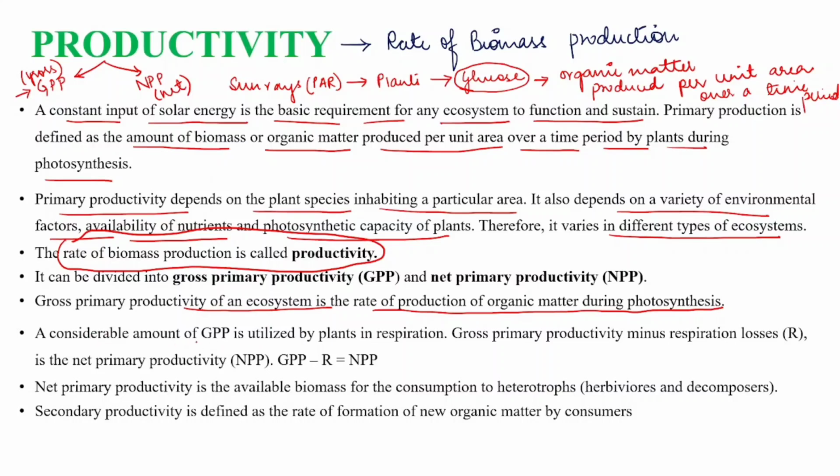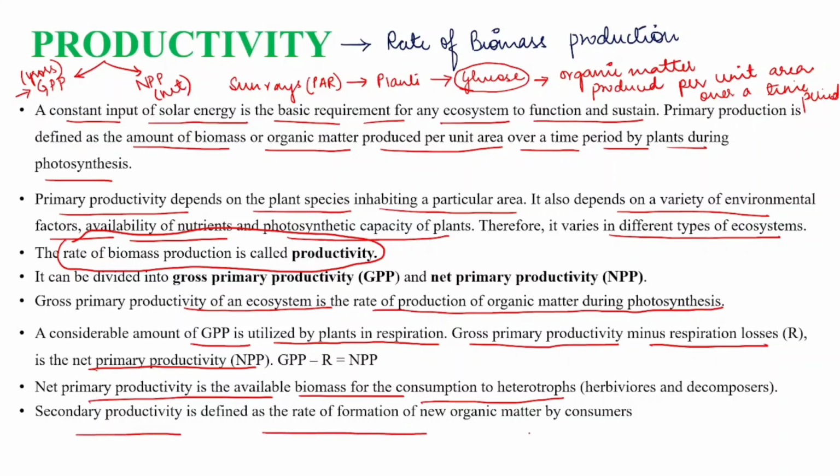A considerable amount of gross primary productivity is utilized by plants in respiration. So gross primary productivity minus respirational loss leads to the generation of net primary productivity. Net primary productivity is the available biomass for consumption by heterotrophs. Secondary productivity is defined as the rate of formation of new organic matter by consumers. So here we have to focus on three things.